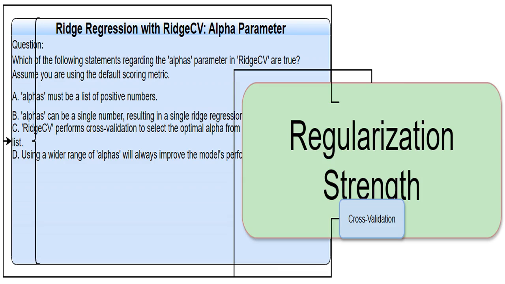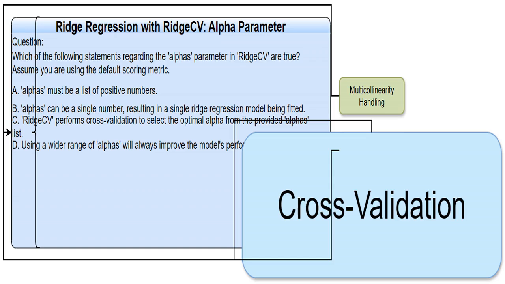I'm highlighting that the alphas parameter controls the regularization strength in ridge regression. A higher alpha value increases regularization. I'm emphasizing the importance of cross-validation in RidgeCV. It helps to find the best alpha value that generalizes well to unseen data by testing different values on subsets of the data.